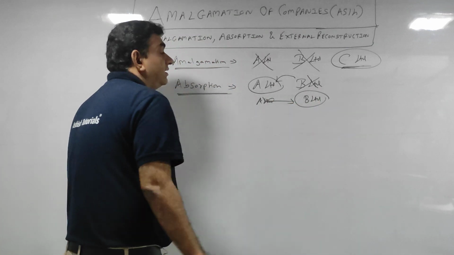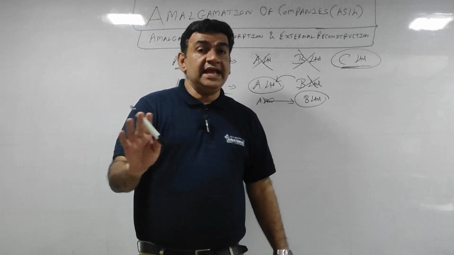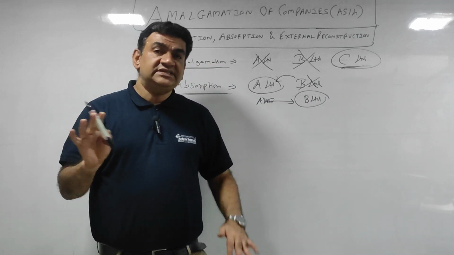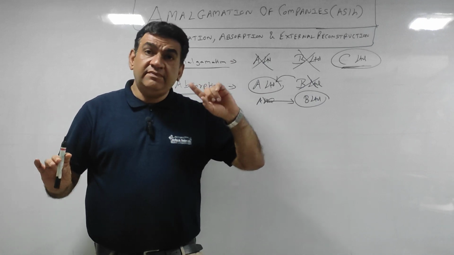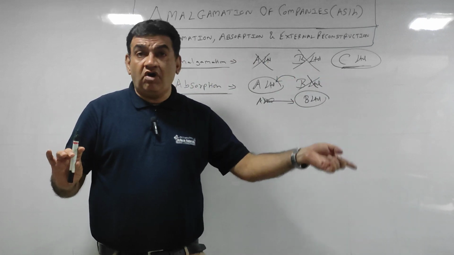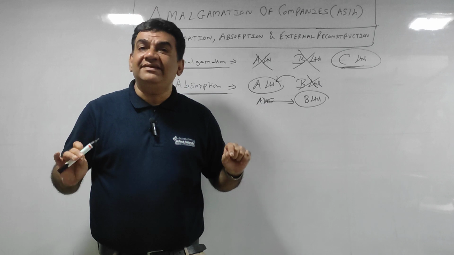It will be in B. So there are A and B, and one of the two will shut down. Any one of the 2 will shut down. Either B will merge in A or A will merge in B.